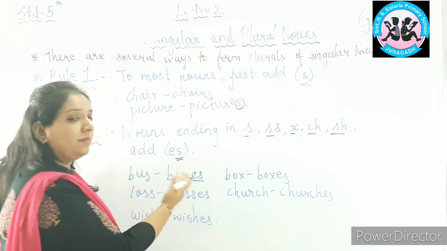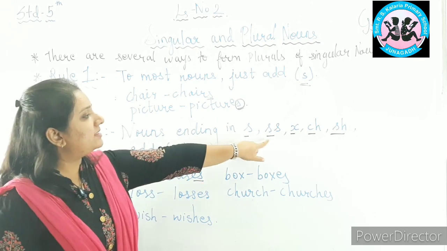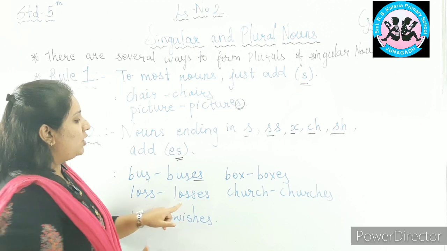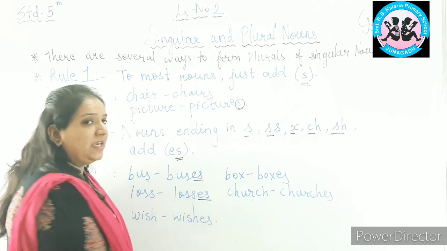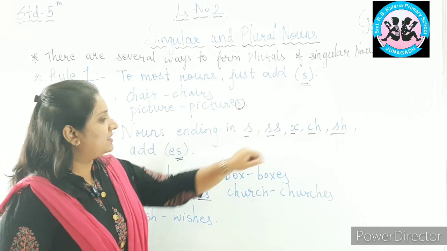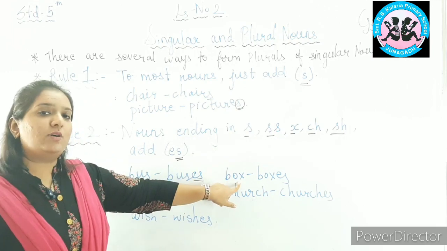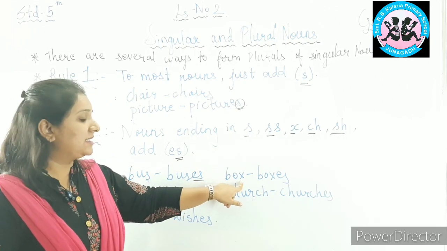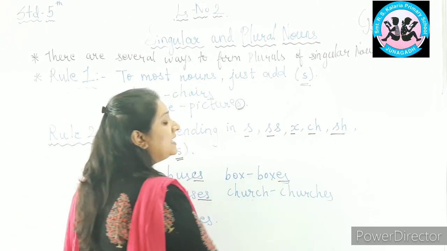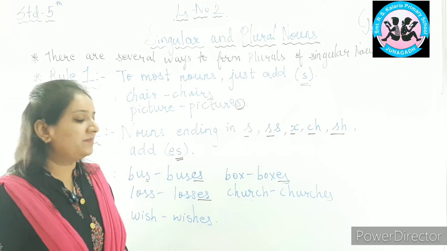So bus will become buses. If the noun is ending in ss, for example, loss, loss will become losses by adding es at the end of the word. Next is x. For example, box. Box is ending in the letter x. So box will become boxes by just adding es at the end of the noun.